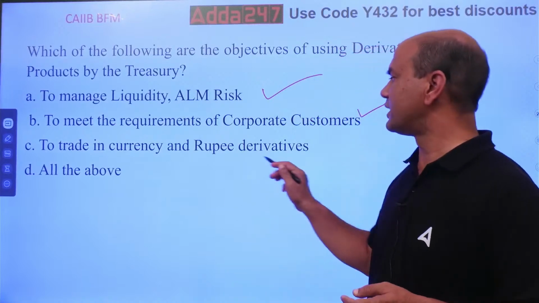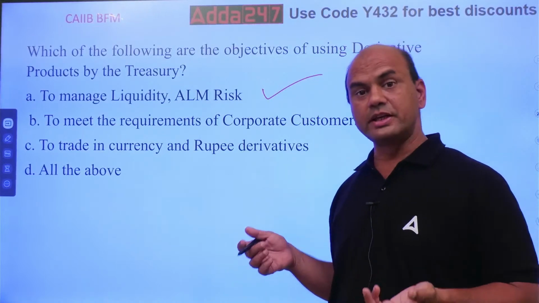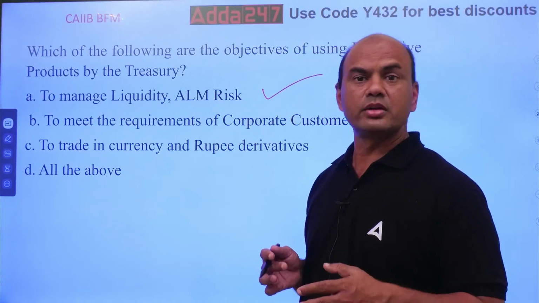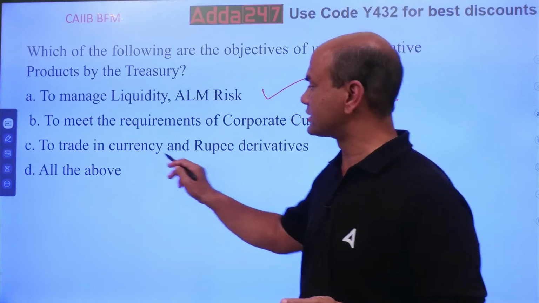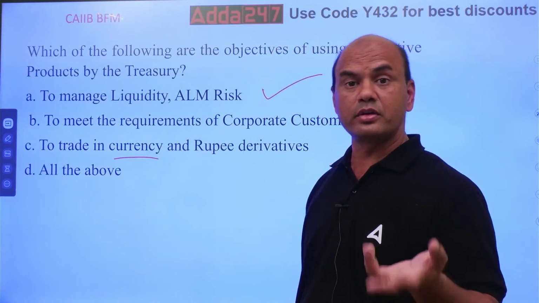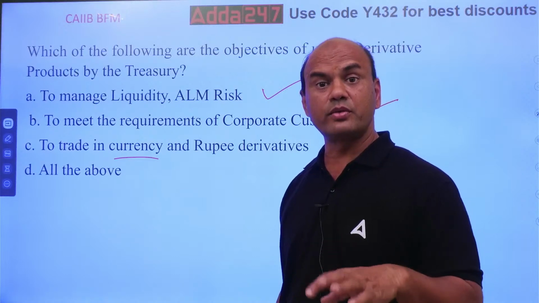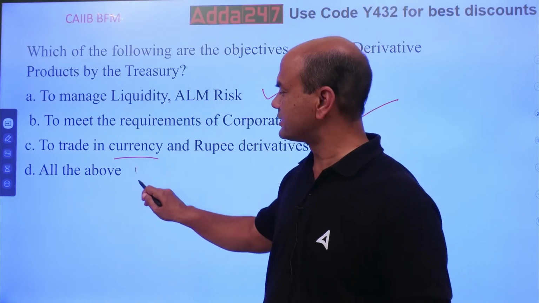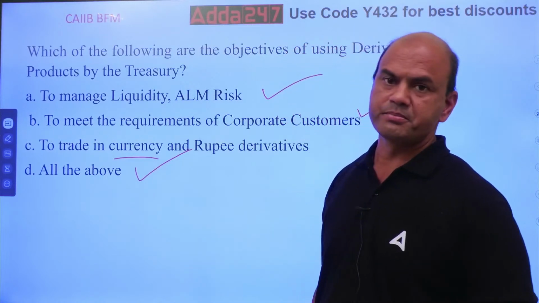To trade in currency and rupee derivatives, that is also true. All the banks and all the private parties are allowed to trade in this currency market. You can have dollar futures, dollar options, dollar swaps, everything is allowed. So the answer is all of the above.